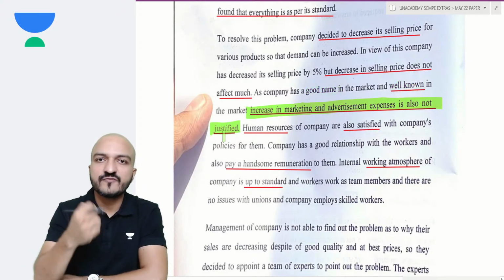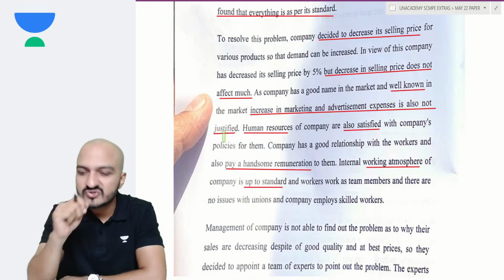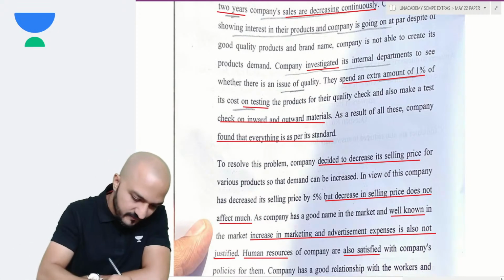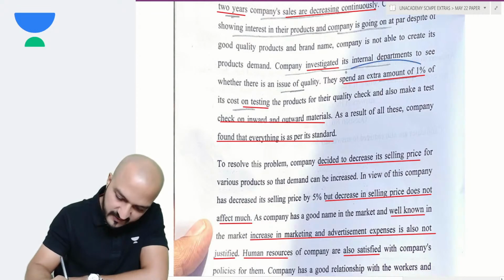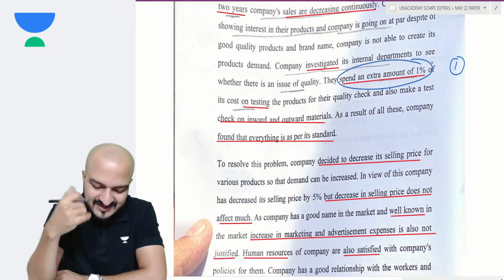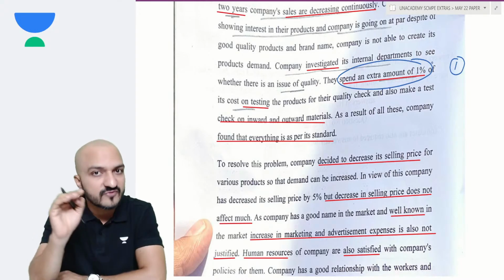They have considered different options because their sales are decreasing. Let us identify all these. Number one, they spent an extra 1% on testing and checking the products. But that checking revealed that everything is still as per standard, no problem with the quality.